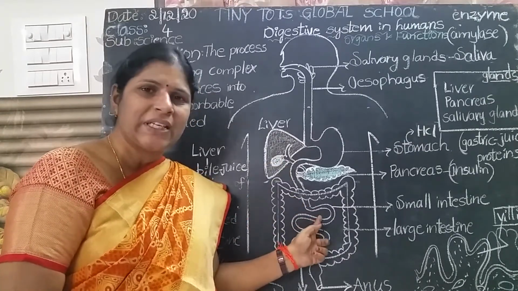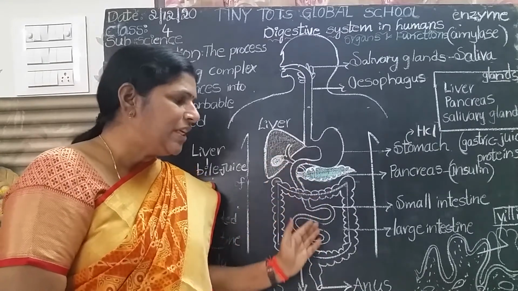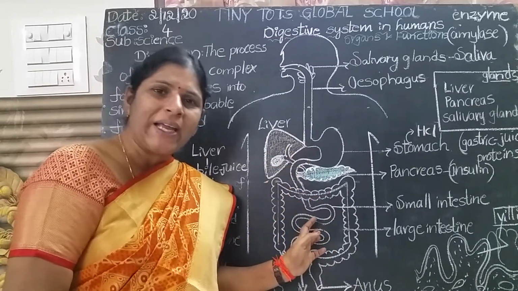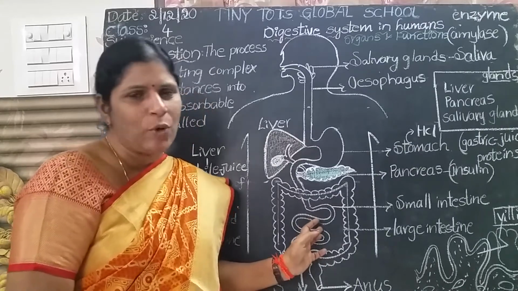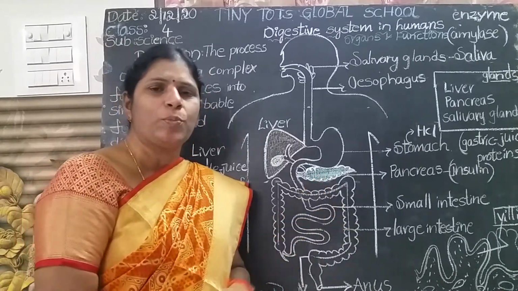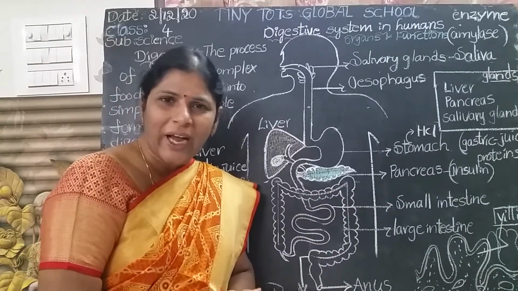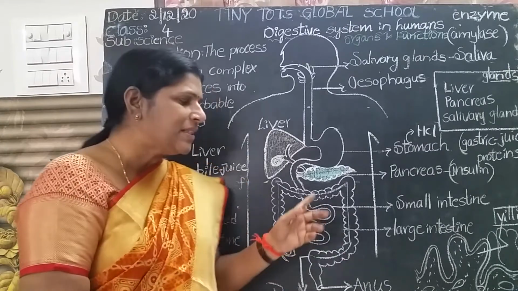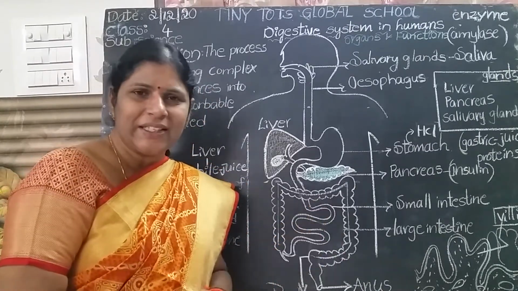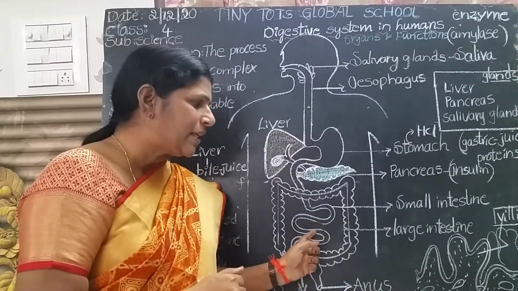And the intestine also produces intestinal juices. So all the juices are released into the small intestine. So final digestion is completed in the small intestine. Is it clear, children? The pancreas also produces digestive juices which break down the carbohydrates, proteins, and fats in the small intestine. Is it clear, children? So final digestion is completed in the small intestine.